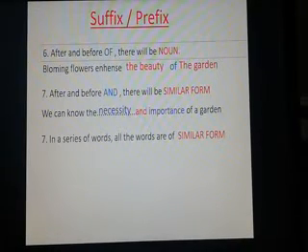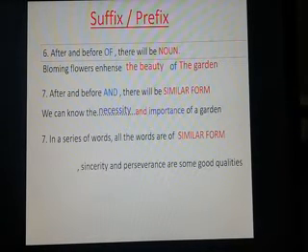Number 8. In a series of words, all the words are of similar form. The example is: ___, sincerity and perseverance are some good qualities. Here the given word is "honest," for using it as a suffix or prefix. Honest, sincerity and perseverance are some good qualities, but "honest" is not the same form as sincerity and perseverance.